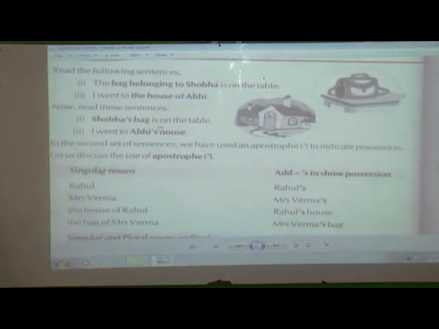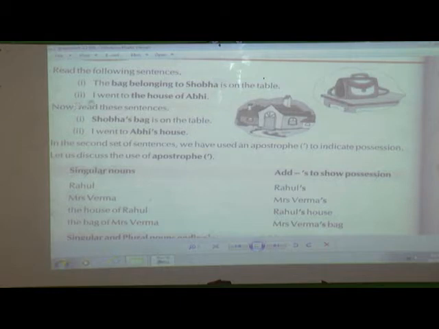If you see on the screen, here we can see some sentences. Read the following sentences. The bag belonging to Shobha is on the table. Now here in the picture you can see a bag. This bag belongs to one girl, Shobha. Her name is Shobha, and this bag belongs to her.